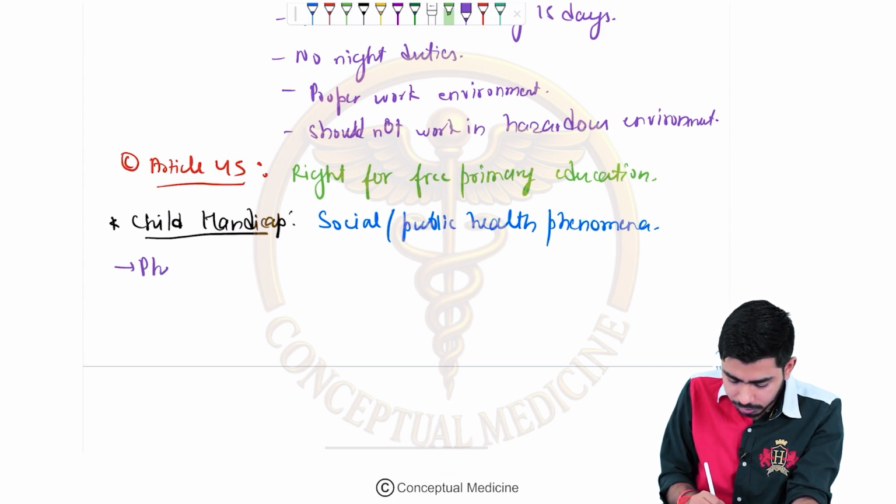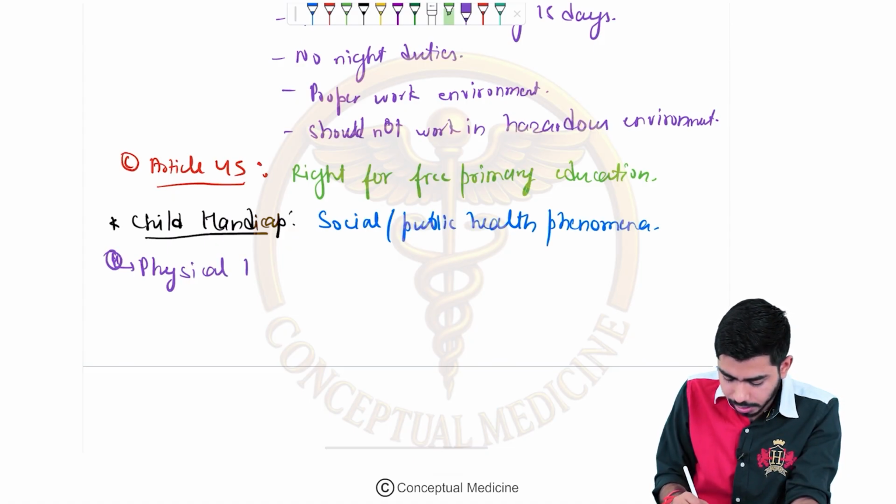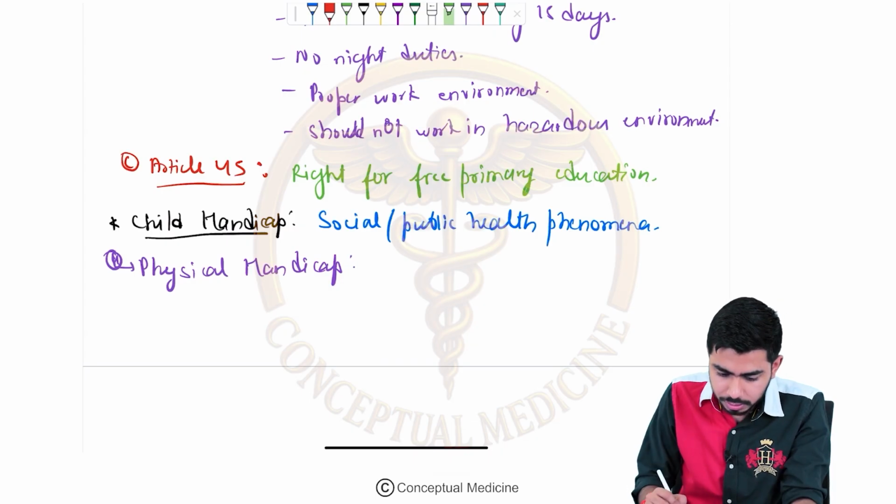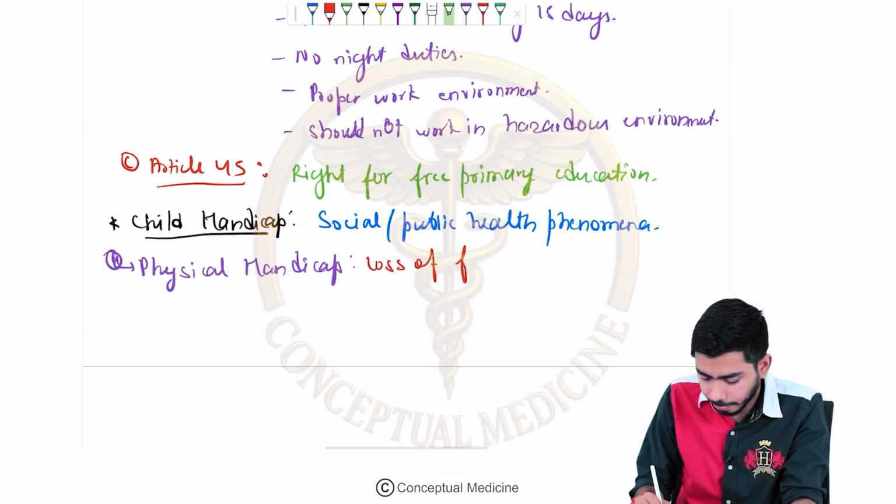Physical handicap means there is a loss of function of organs.